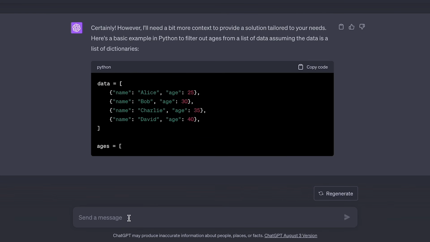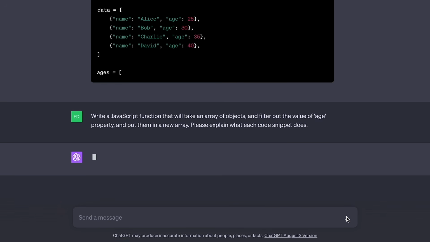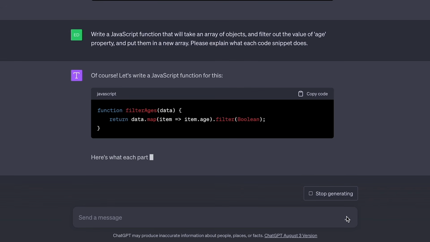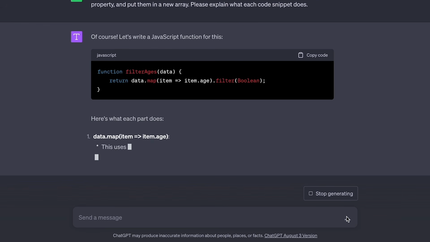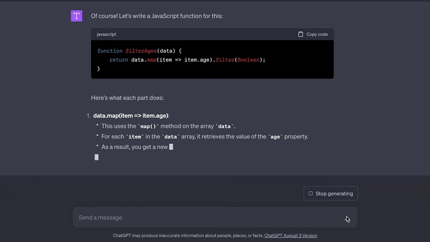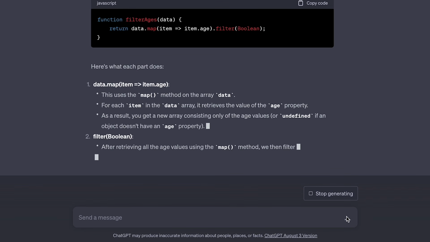So this time let's be more specific by writing: write a JavaScript function that will take an array of objects and filter out the value of age property and put them in a new array. Please explain what each code snippet does. In this example, I am not assuming the AI knows what computer language I like to use, and I am being more specific about what my data actually looks like. On this occasion, it's an array of objects. Not only that, I am also asking the AI to explain why it's doing each step so that I in turn can understand and not just copy paste the code without gaining any knowledge from it.